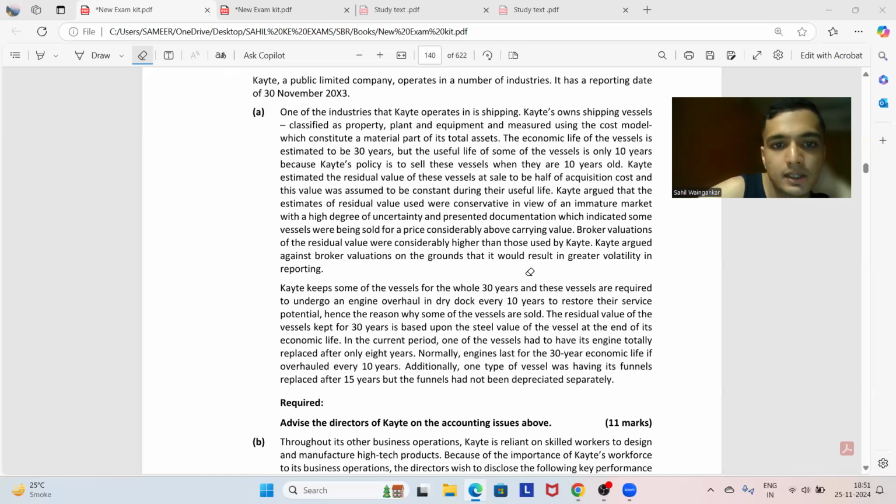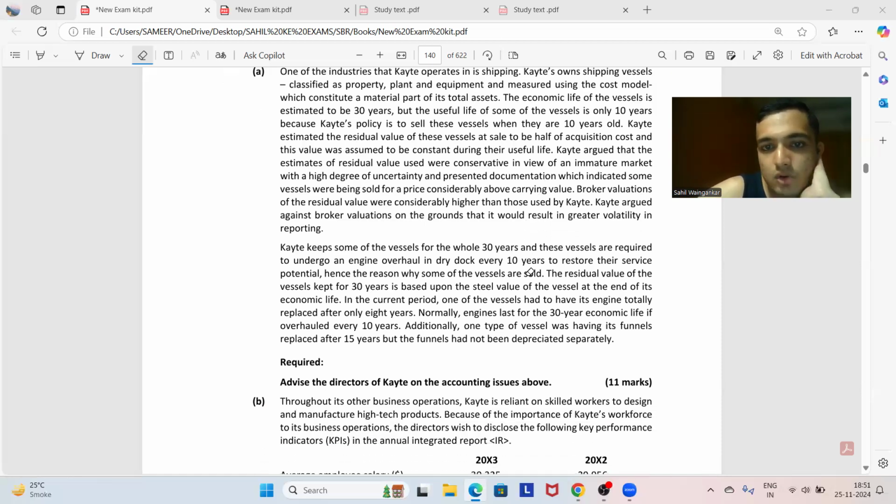This is what we will say. KAYTE keeps some of the vessels for the whole 30 years, and these vessels are required to undergo an engine overhaul in dry dock every 10 years to restore their service potential. Hence, that is the reason why some of the vessels are sold.